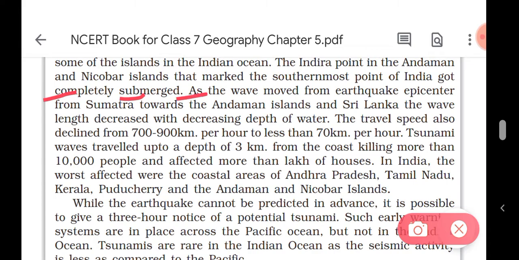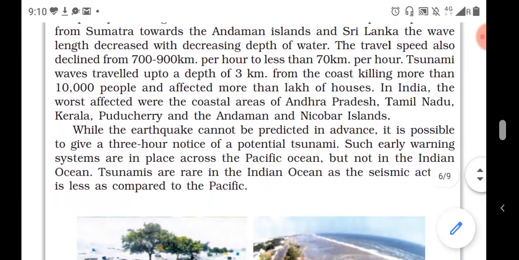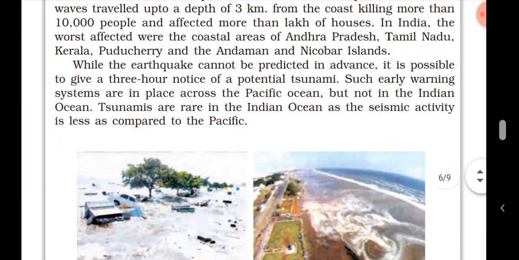As the wave moved from earthquake epicenter, the Sumatra, toward the Andaman Island and Sri Lanka, the wavelength decreased with decreasing depth of water. The travel speed also declined from 700 to 900 km per hour to less than 70 km per hour. Tsunami waves travel up to a depth of 3 km from the coast, killing more than 10,000 people and destroying more than a lakh of houses in India. The worst affected were the coastal areas of Andhra Pradesh, Tamil Nadu, Kerala, Puducherry and Andaman and Nicobar Islands.